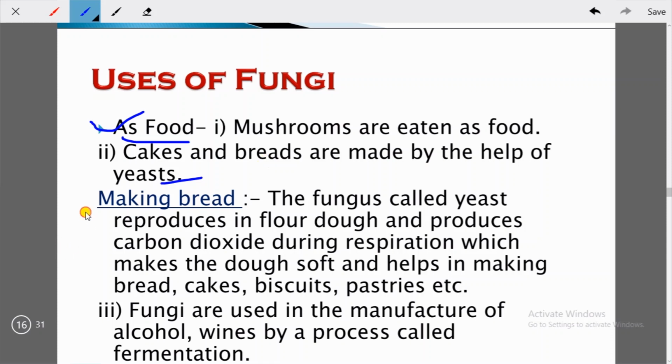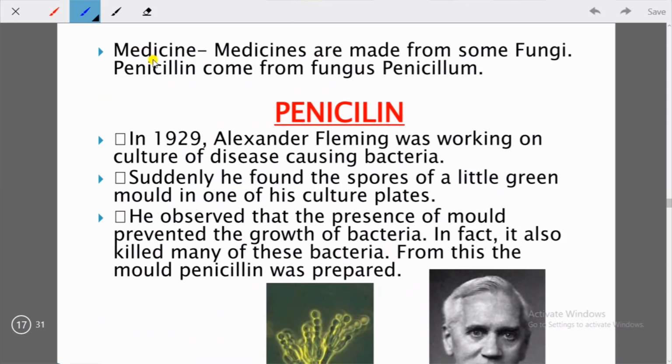So how are these cakes or breads made? Let's see. The fungus called yeast reproduces in flour dough and produces carbon dioxide during respiration, which makes the dough soft and helps in making bread, cakes, biscuits and pastries. Fungi are used in the manufacture of alcohol and wines by the process called fermentation. So this is the process by which these wines and alcohols are made, and fungi help in that process. Fungi are used for medicinal purposes also. Medicines are made from some fungi.